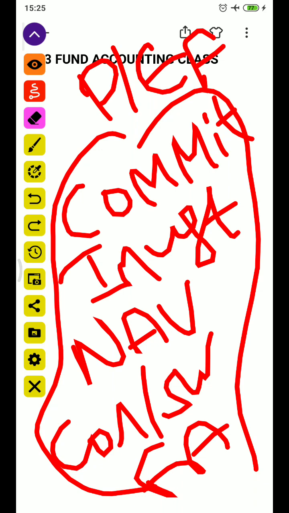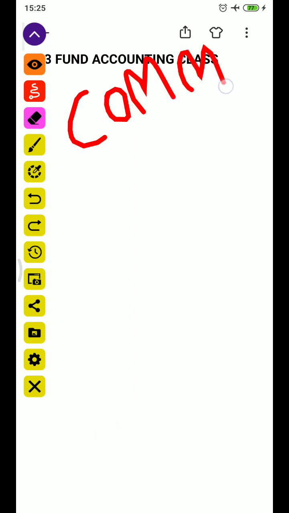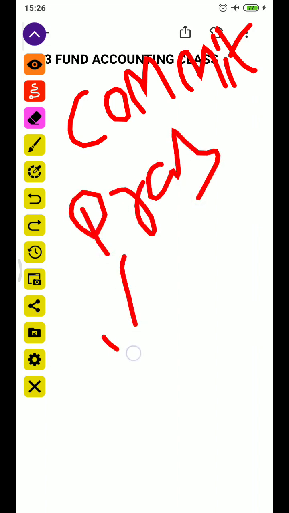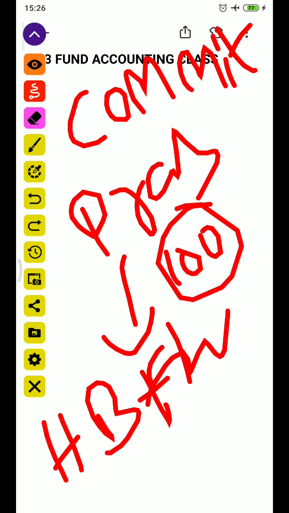If we go into the first method, commitment based, we have discussed that. What is there in this commitment based method? In this method the fund will charge fees to investors on their commitment from the beginning till the close or liquidation of the fund. So in our example, I am the hedge fund house, and here 100 crores is the commitment, and on that 100 crores I will charge the management fee every year.